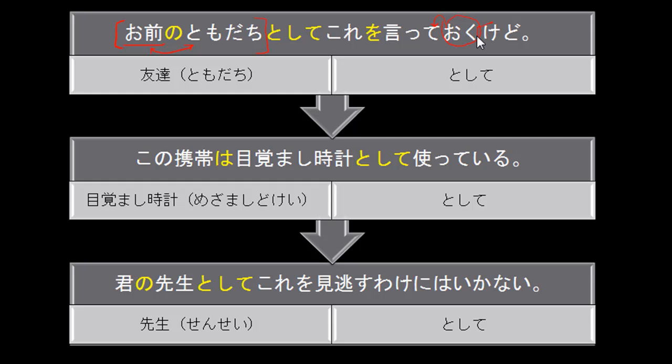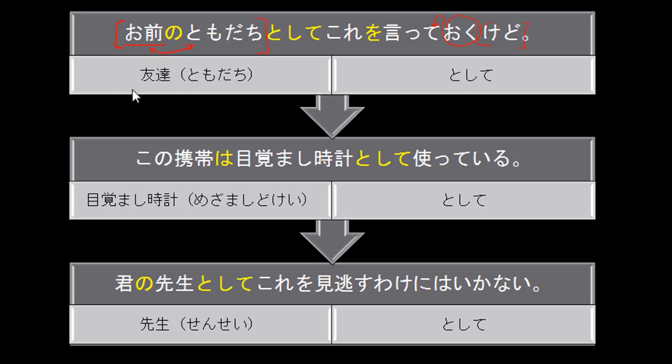And then we have this kedo tag at the end of the sentence. This does mean but. However, in this case, it's used to just soften the sentence a little bit. So let's take a look at the overall meaning of this because it may be a little bit confusing. So, omae no tomodachi toshite kore o ite oku kedo. So I'm telling you this as a friend.